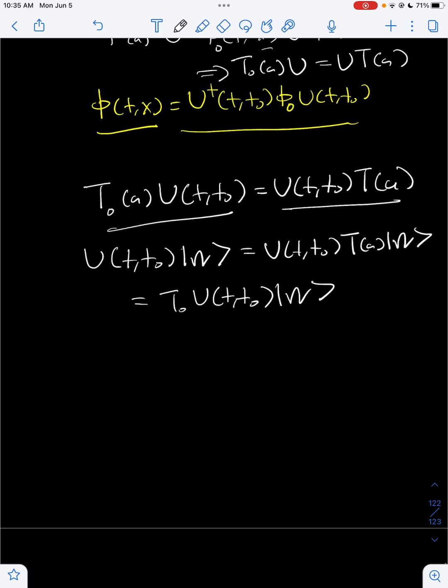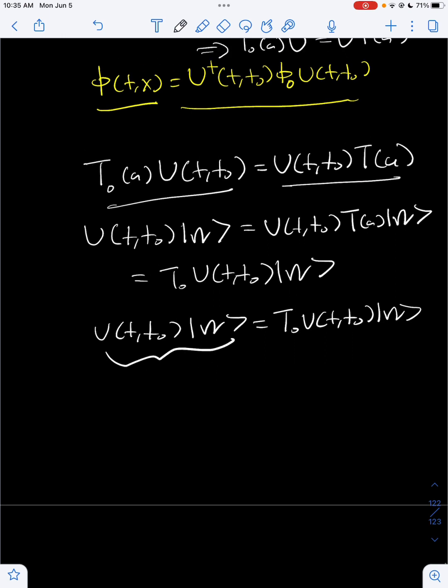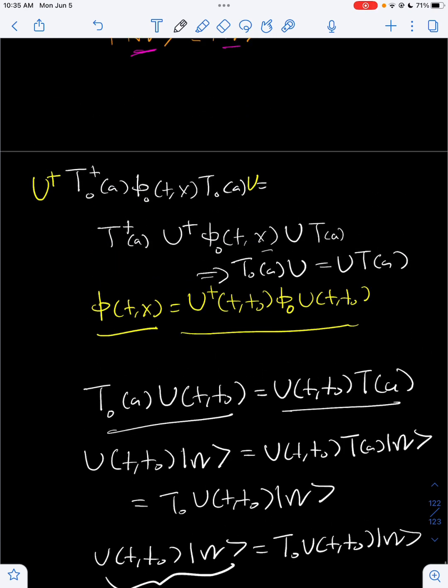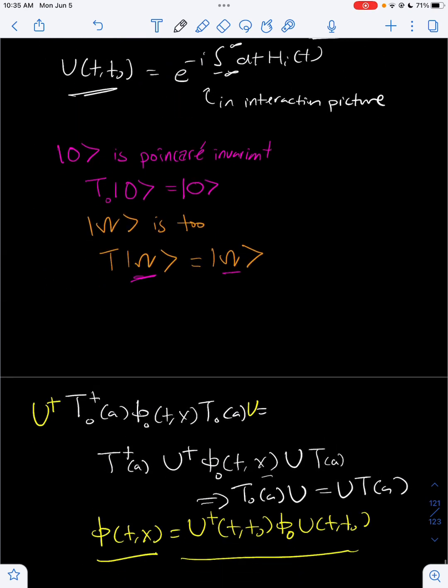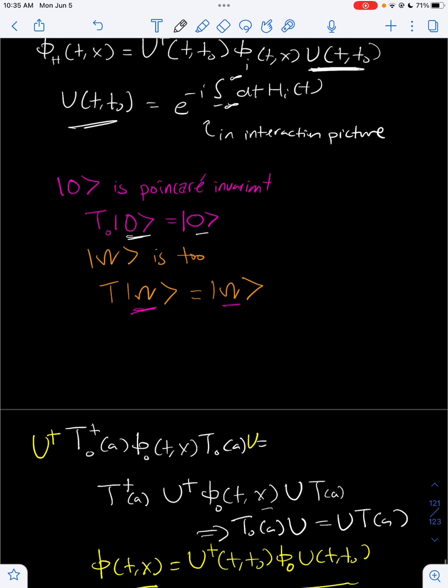And now we've derived something really important. This means that this quantity over here is invariant under the free spatial translations. But we just said earlier that the free vacuum is invariant under the free spatial translation.